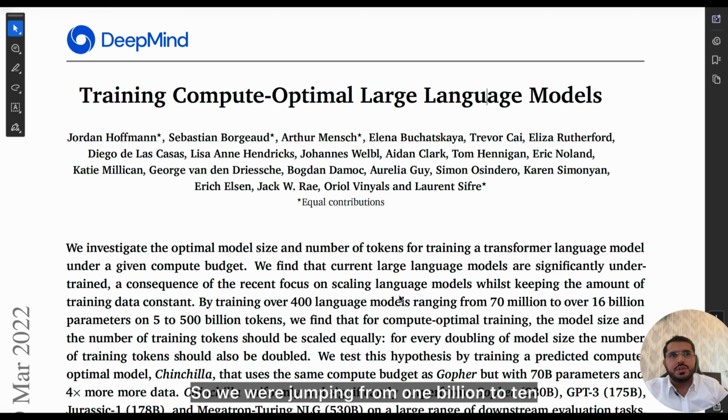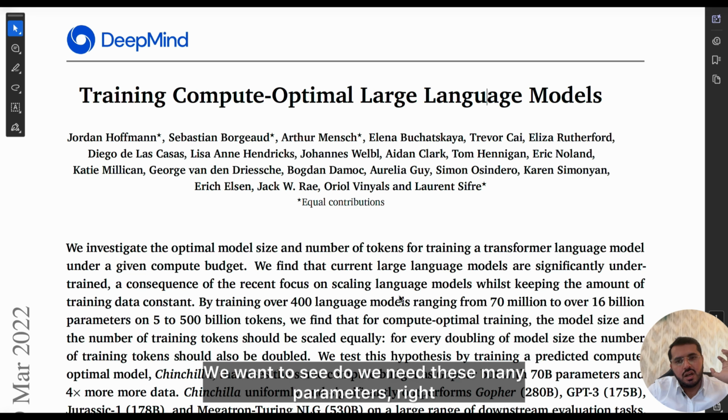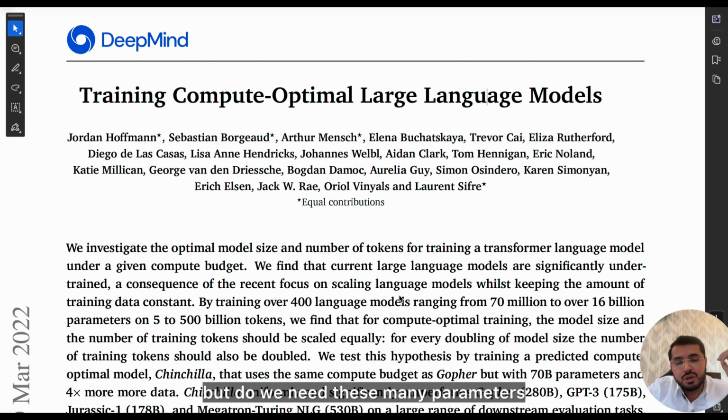We were jumping from 1 billion to 10 billion to 13 billion to directly 175 billion. The bigger notion was that bigger is better: more parameters, bigger model, better performance. Although we are capped at compute, do we need this many parameters? Do we just blindly keep inflating the number of parameters and increasing the model complexity? This is one of the dimensions it captured.